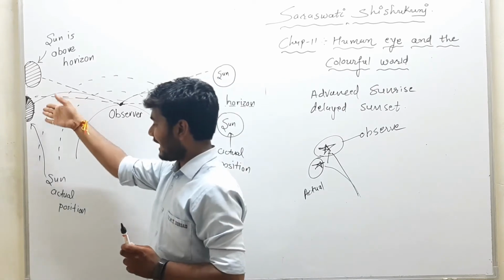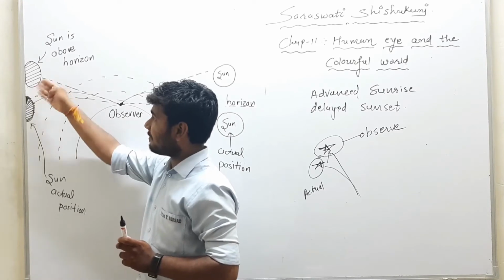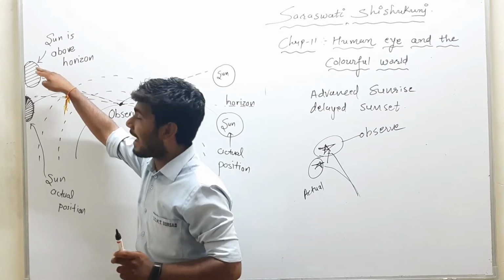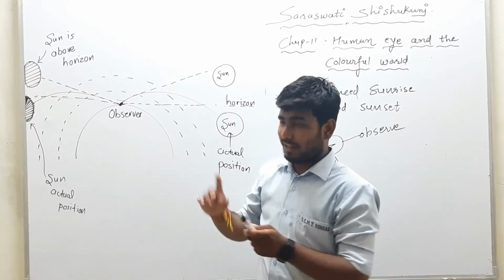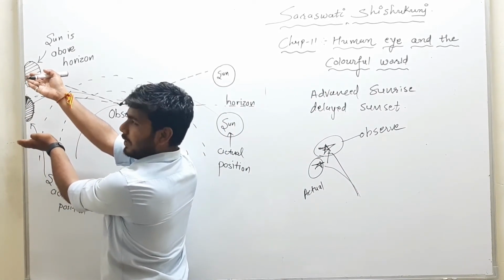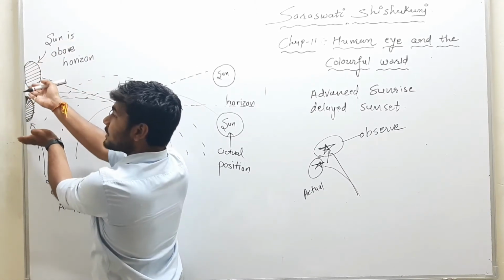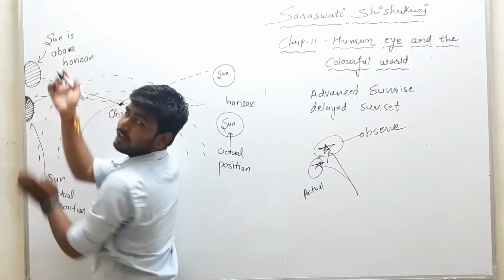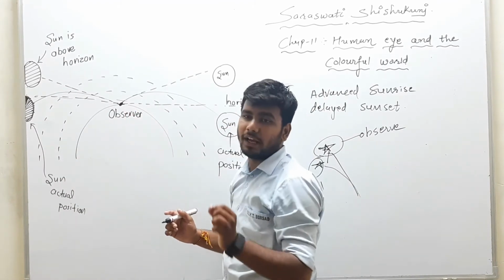So here you can see that this is the actual position of the sun, but as the sun comes above the horizon, we have observed the sun before it. So the sunrise for us is a little bit early, a little bit in advance. We observe this and say that the sun has risen, but actually it will take time. So the observed sunrise is quite earlier than the actual sunrise, and this is due to atmospheric refraction.